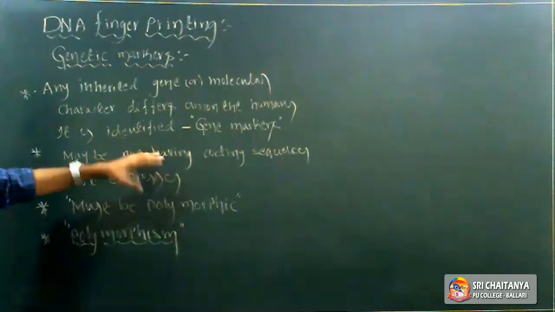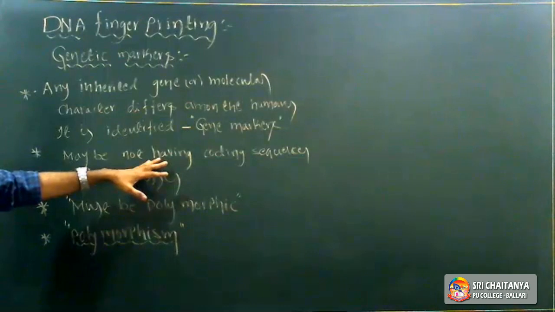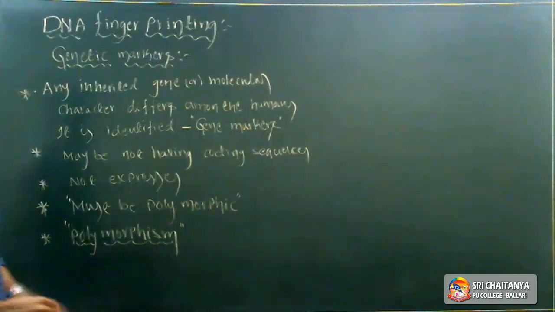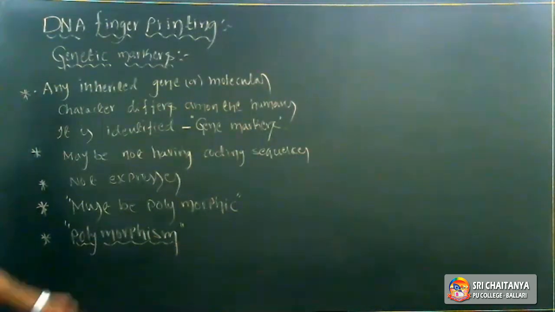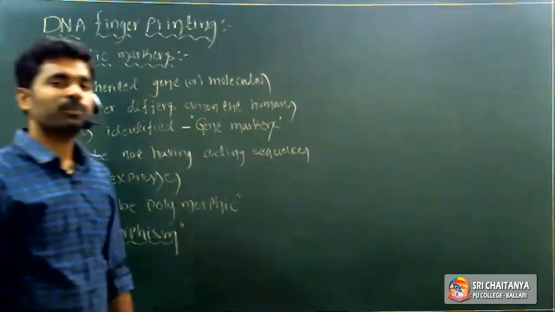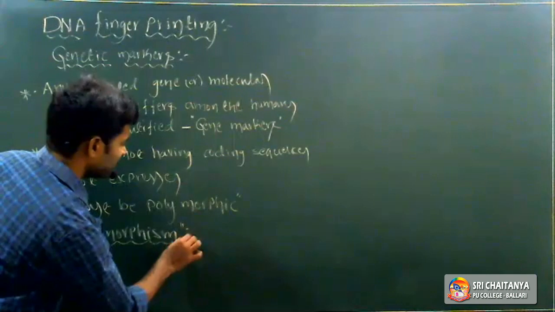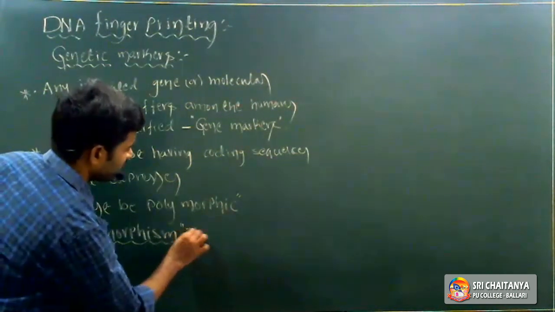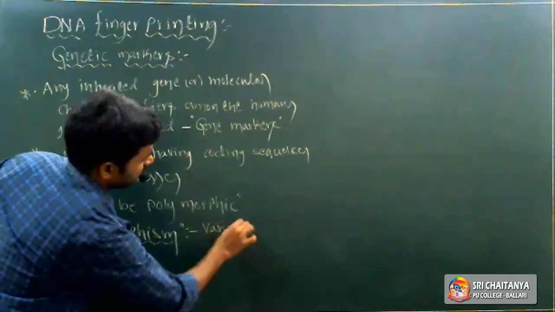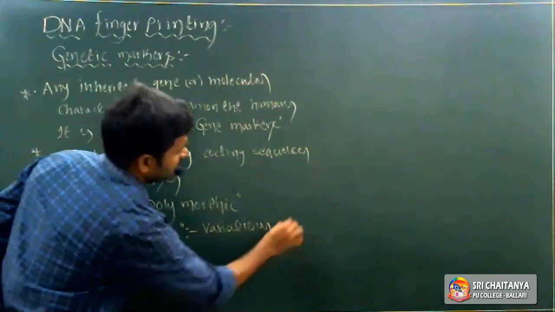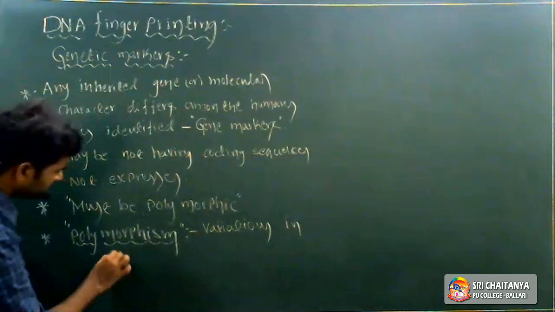They may not have any coding sequences, meaning they do not code any proteins. They must be polymorphic. Polymorphism means variations in DNA sequence.